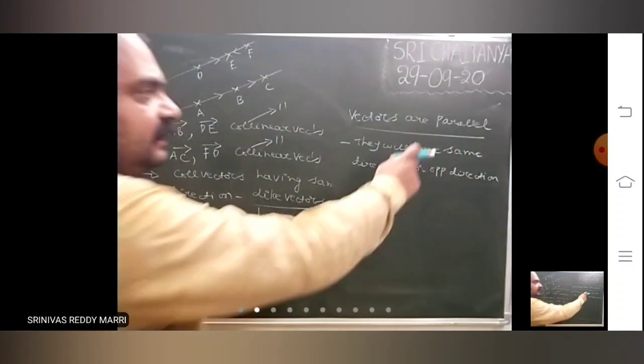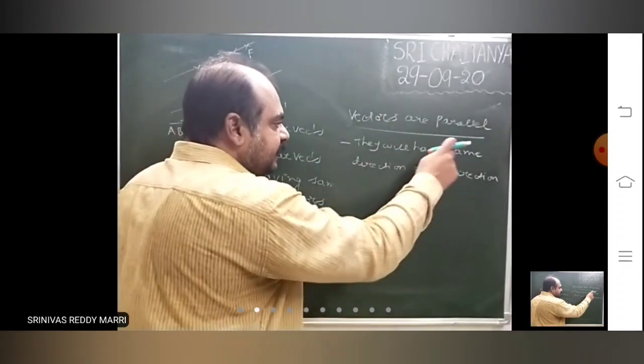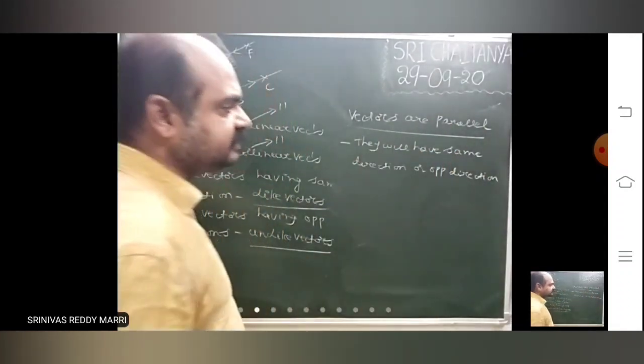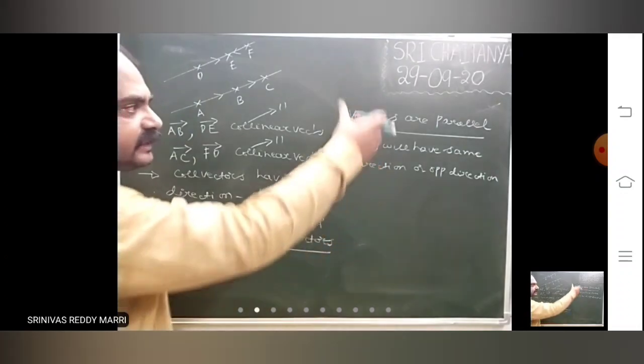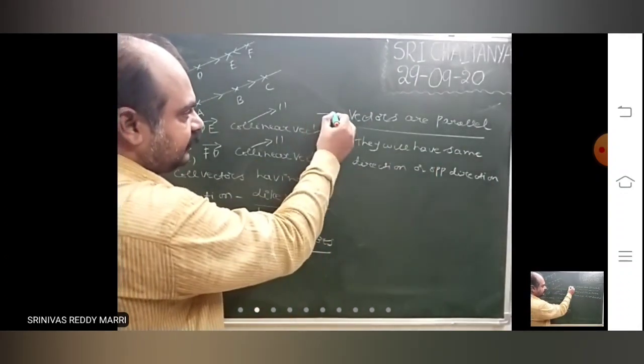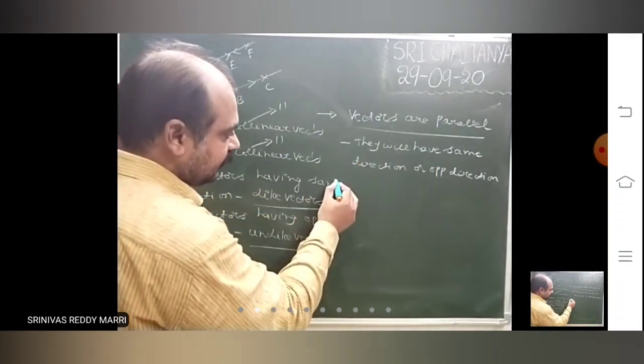Both cases will come, and in both cases they are said to be parallel only.